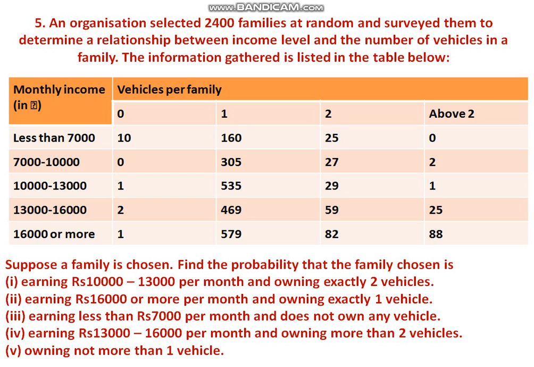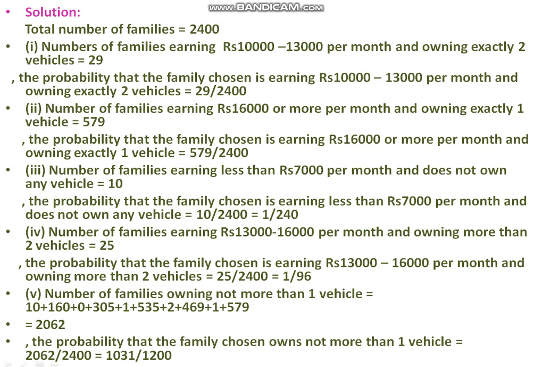Here, suppose a family is chosen, find the probability that the family has exactly 2 vehicles, exactly 1 vehicle, earns less than 7,000 per month and does not have any vehicle, owns more than 2 vehicles, owns not more than 1 vehicle. Now we need to find the probability of each of these. Therefore, the total number of families is 2,400. The number of families earning 10,000 to 13,000 with exactly 2 vehicles.